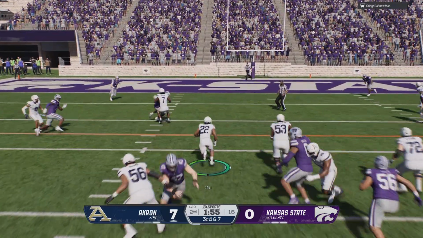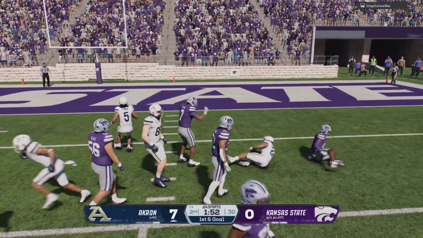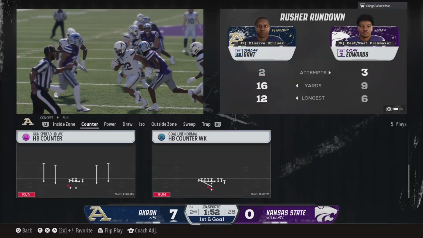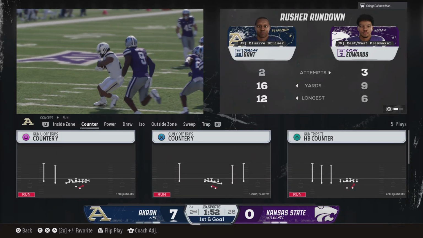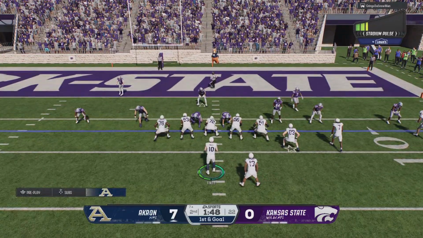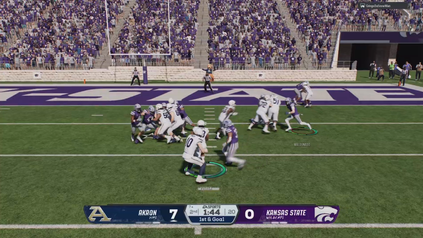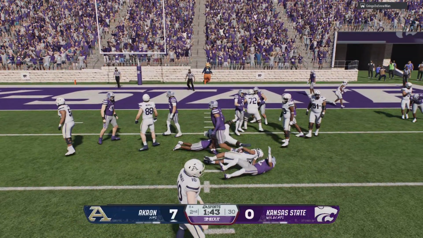Hand off from the shotgun. Another broken tackle. He's there to make the stop, but not before he sets up this offense 1st and goal from the 7. And the Zips kept this drive moving on the ground, now back to work. They'll use the running game on 1st and goal.